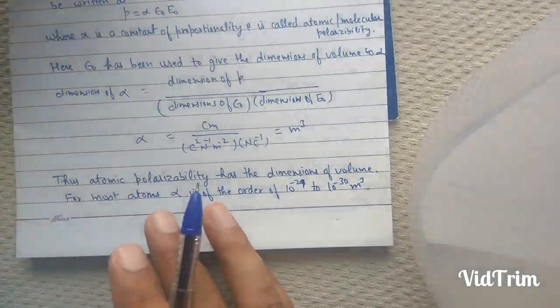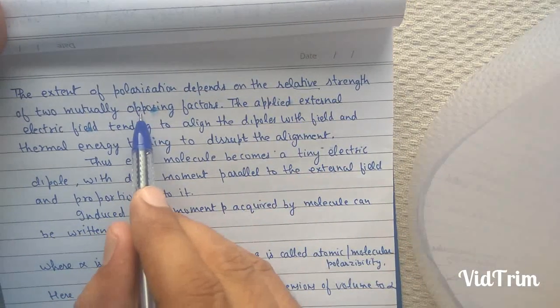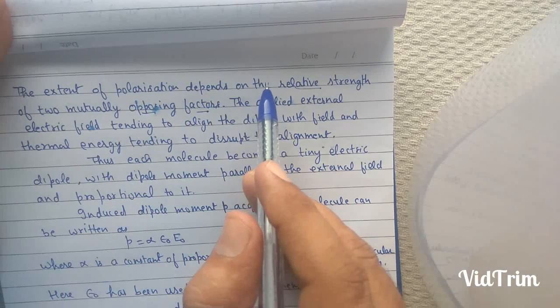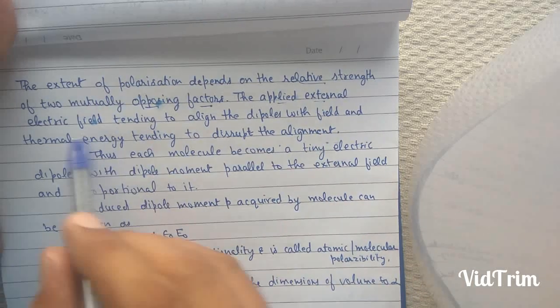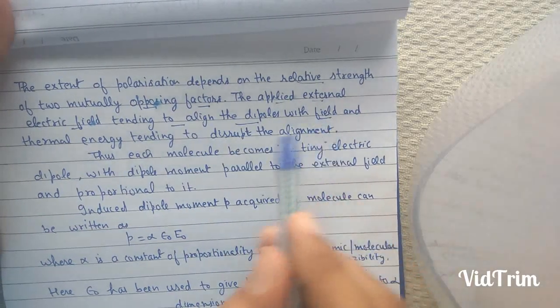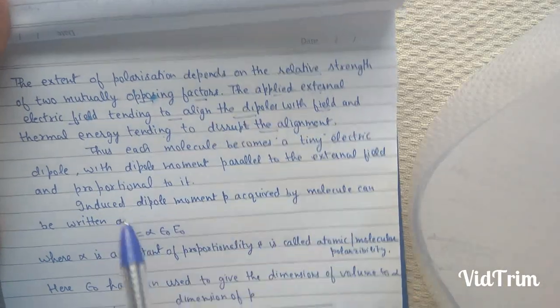The extent of polarization depends upon the relative strength of two mutually opposing factors: the applied external electric field tending to align the dipoles with the field, and the thermal energy tending to disrupt the alignment.